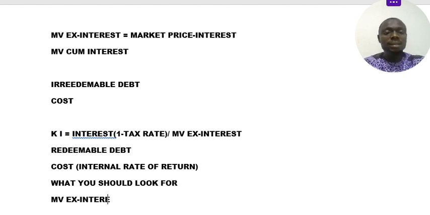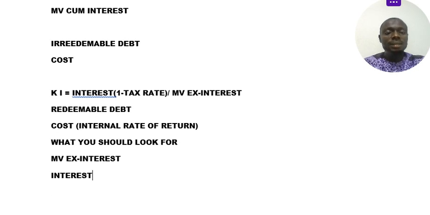You need the market value ex-interest of the redeemable debt. What do you need again? You need the interest. Of course, this person will pay interest, the interest rate. We pay interest and principal, right? But on the interest, there will be a tax relief. Remember that there will be a tax relief when you want to determine the cost.